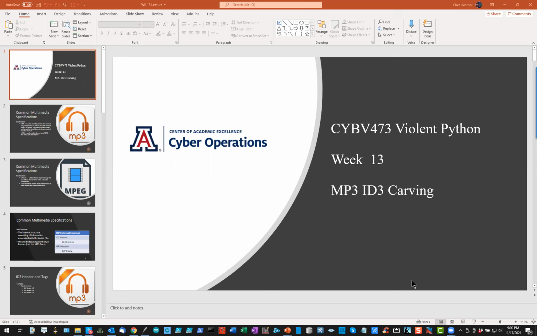And I'm going to do two things tonight. One is we're going to continue this whole theme of steganography that we kind of skipped a week over in doing the NLTK stuff. So we're going to go back and do some other steganography stuff this week. Certainly part of Violent Python. This week we're going to explore that using MP3 files, kind of introduce MP3 files to you in a way maybe that you haven't seen before.